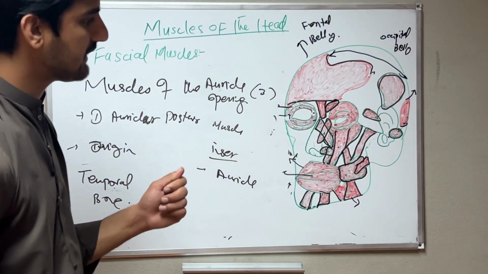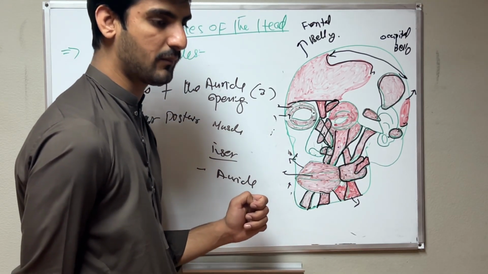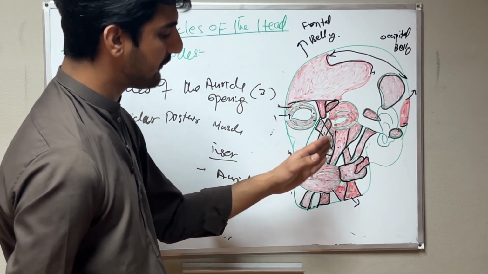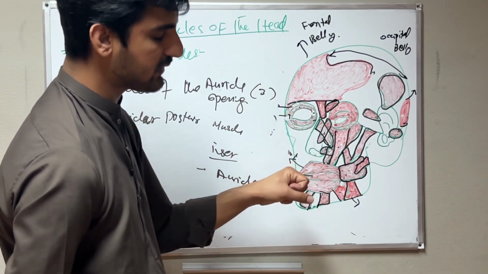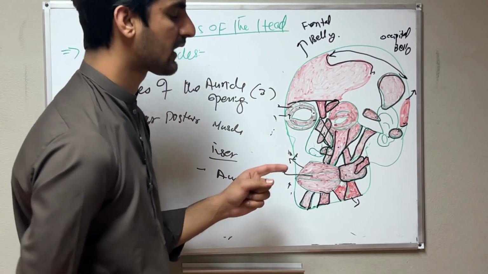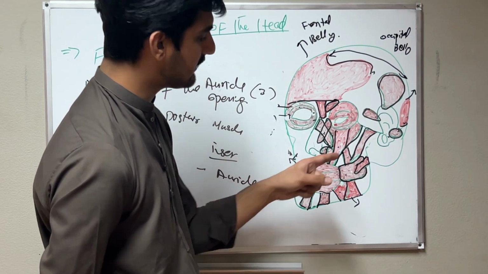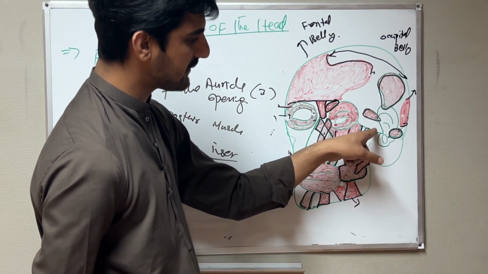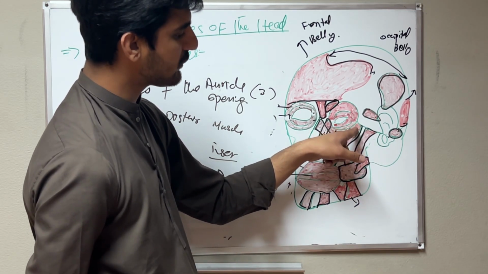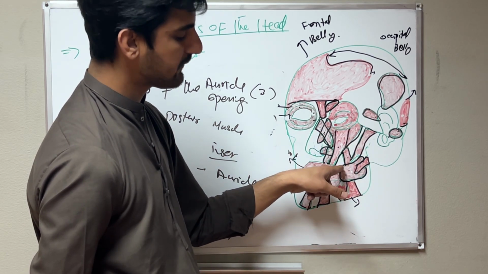In the third section we have the muscles around the mouth opening. Around the mouth we have 5 subsections. First, we have the smiling muscles. We have 3 muscles. Zygomatic major muscle, which originates from the zygomatic bone and inserts into the angle of the mouth. Then we have the zygomatic minor muscle, which originates from the same zygomatic bone and inserts into the angle of the mouth.